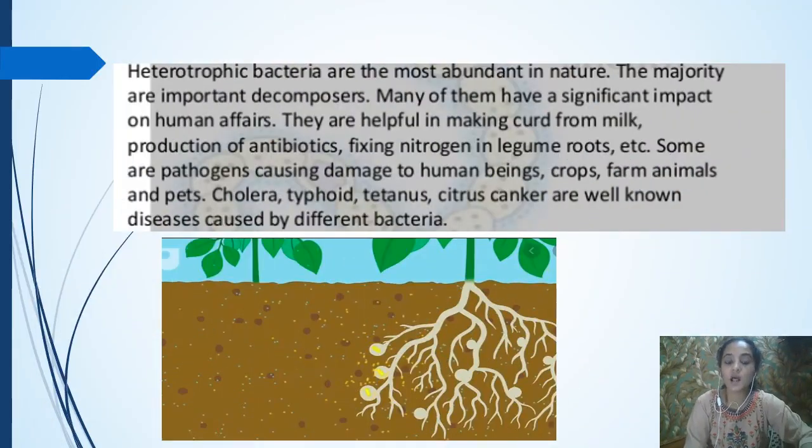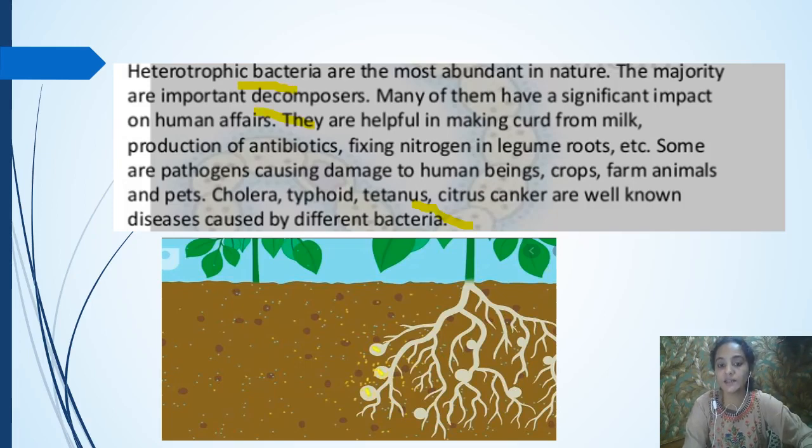And some of these are the heterotrophic bacteria. The eubacteria are heterotrophic and they are mainly the decomposers. Heterotrophic means they depend upon other organisms, and most of them act as decomposers. So these are the economic importance we can say. They act as decomposers and they are helpful for human welfare.